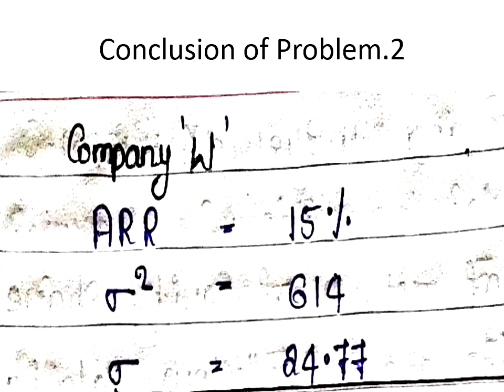So we have to write the conclusion for each problem even in the examination. So for company W, ARR is equal to 15%, what we have computed, sigma square, that is variance, is equal to 614, standard deviation is equal to 24.77. Okay. We have to mention this conclusion even in examination, also in all the problems, whatever we compute.